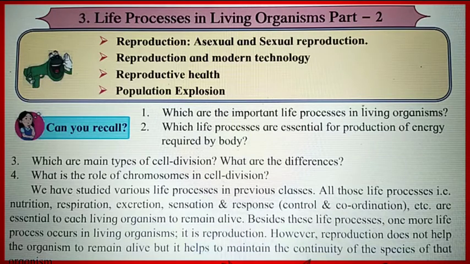These are the 7 life processes performed by living organisms to sustain life and maintain their existence on earth.